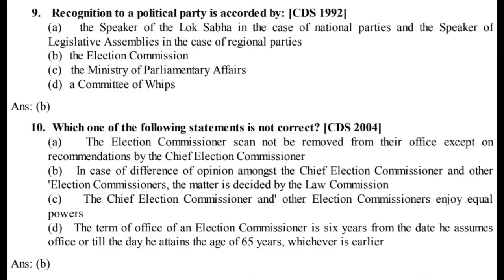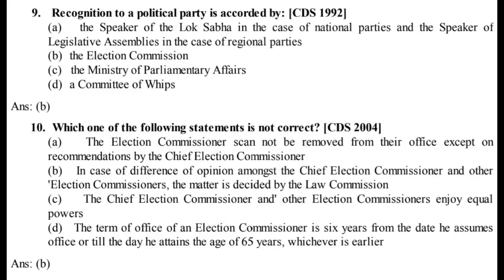10. Which one of the following statements is not correct? CDS 2004. A. The election commissioners cannot be removed from their office except on recommendations by the Chief Election Commissioner. B. In case of difference of opinion amongst the Chief Election Commissioner and other election commissioners, the matter is decided by the Law Commission.